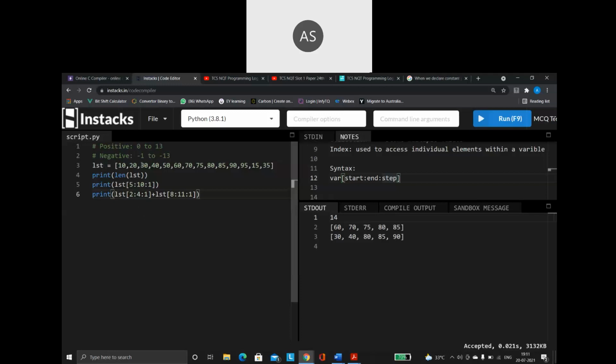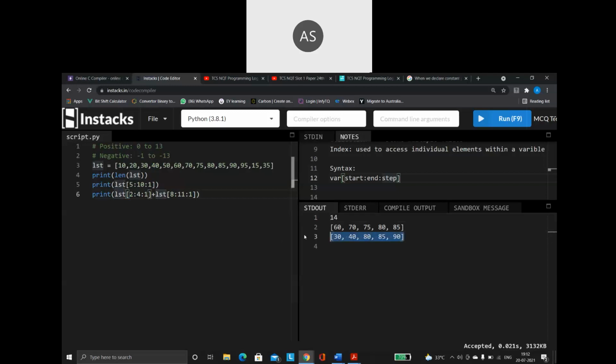So I want to take a few numbers from here, then I want to take a few numbers from here, then I want to create a new list. So what will I do? Plus is what? Concatenation. Plus is going to do the work of concatenation for me. So that is what is happening here. First it will take these two values, then it will concatenate. It will join this value along with this value and produce a new list for me.